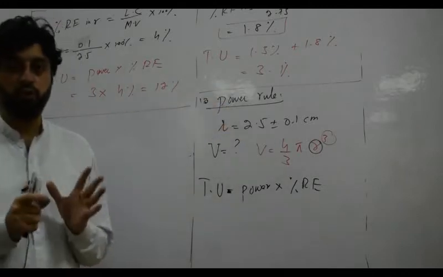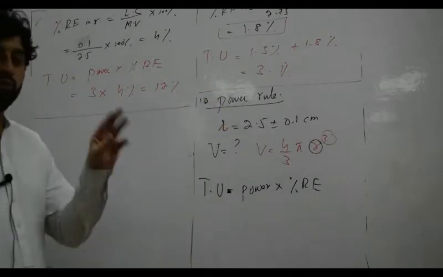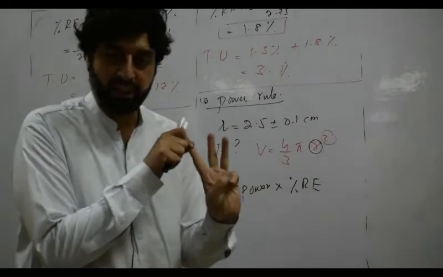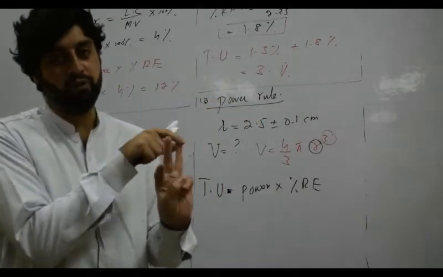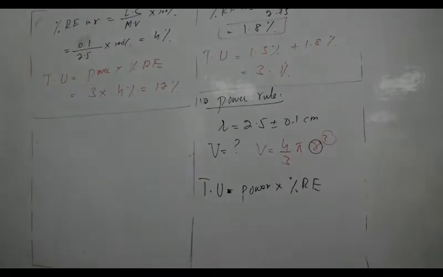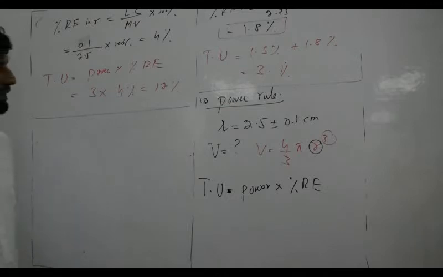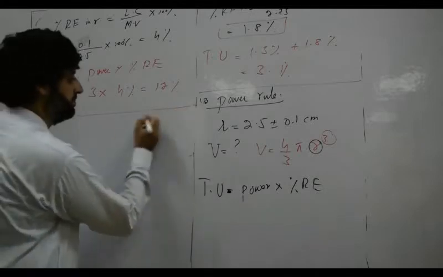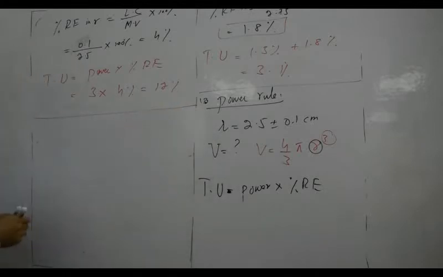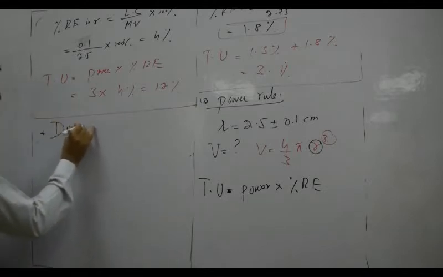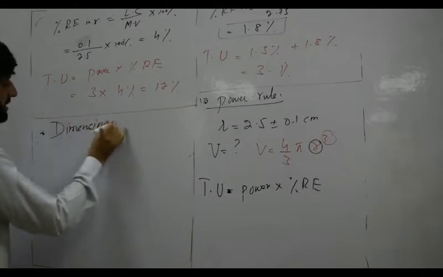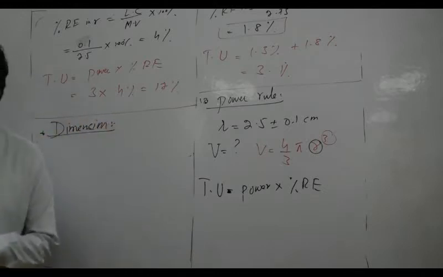So we studied 3 rules for the total uncertainty: addition and subtraction, multiplication and division, and the power rule. Inshallah, you will understand it, and there will be no problem. If there is any problem, you can ask, also in physical classes. So now another topic is dimensions. Dimension is the last topic of this chapter. Dimension, how can we define it?